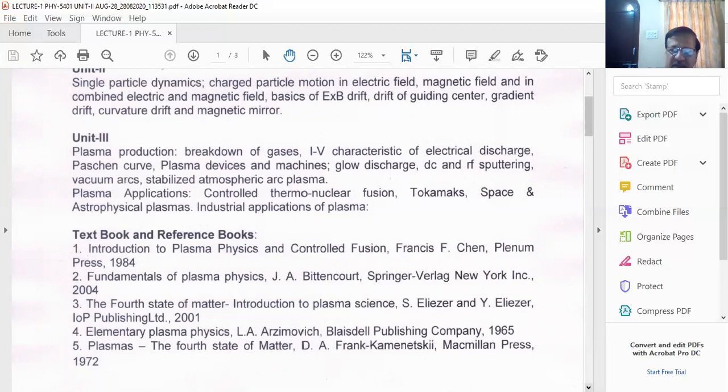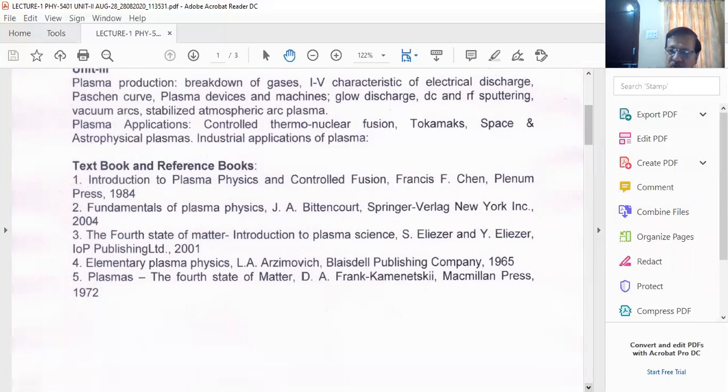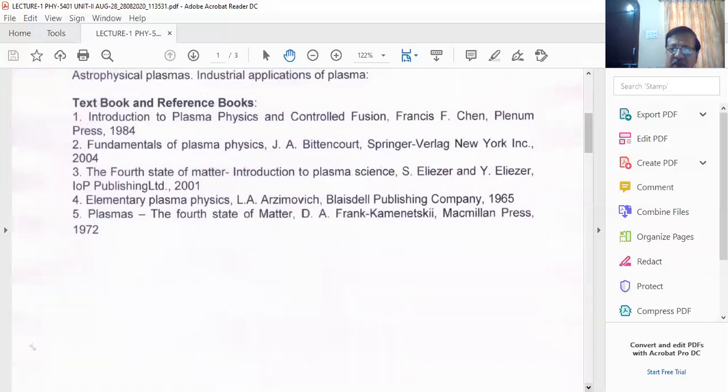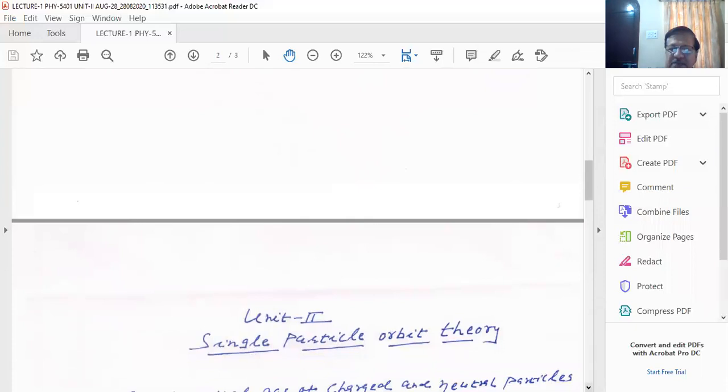You see, I start now with Unit number 2, and you know that Unit number 2 is known as single particle orbit theory. Dear friends, you know that you have studied the plasma state. As you know, plasma is a mixture of discrete charged particles, and we treat plasma as a quasi-neutral gas which exhibits collective behavior.